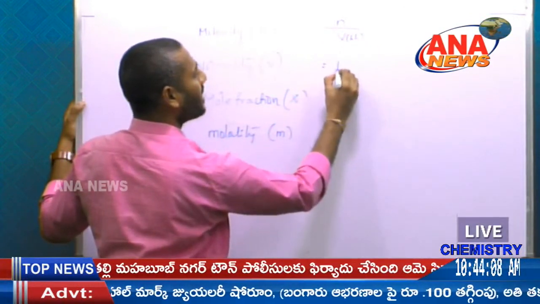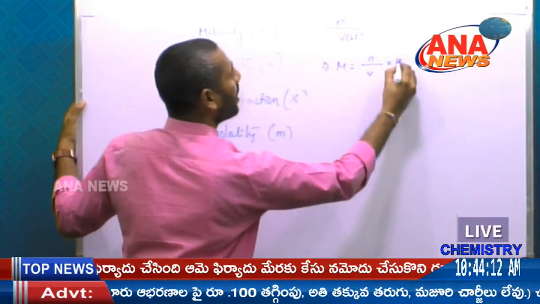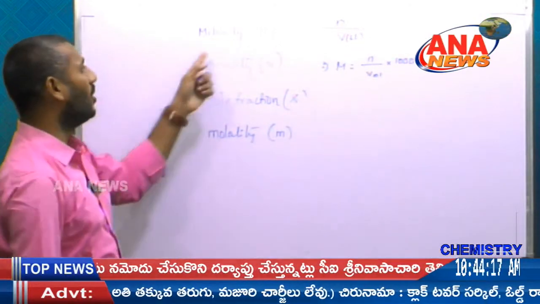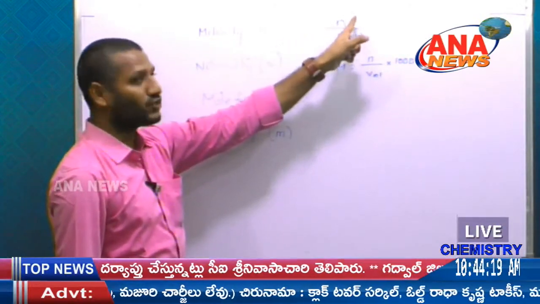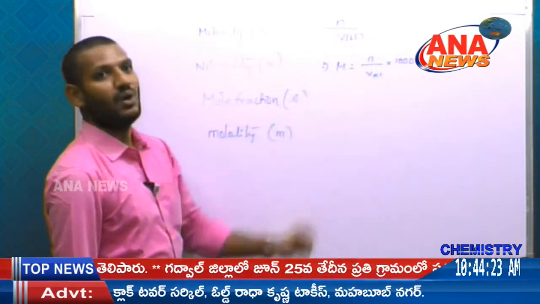So it can be denoted as M is equal to n by V into 1000, with V in ml, if ml is converted. That is called molarity: the number of moles of solute dissolved in 1 liter of solution.